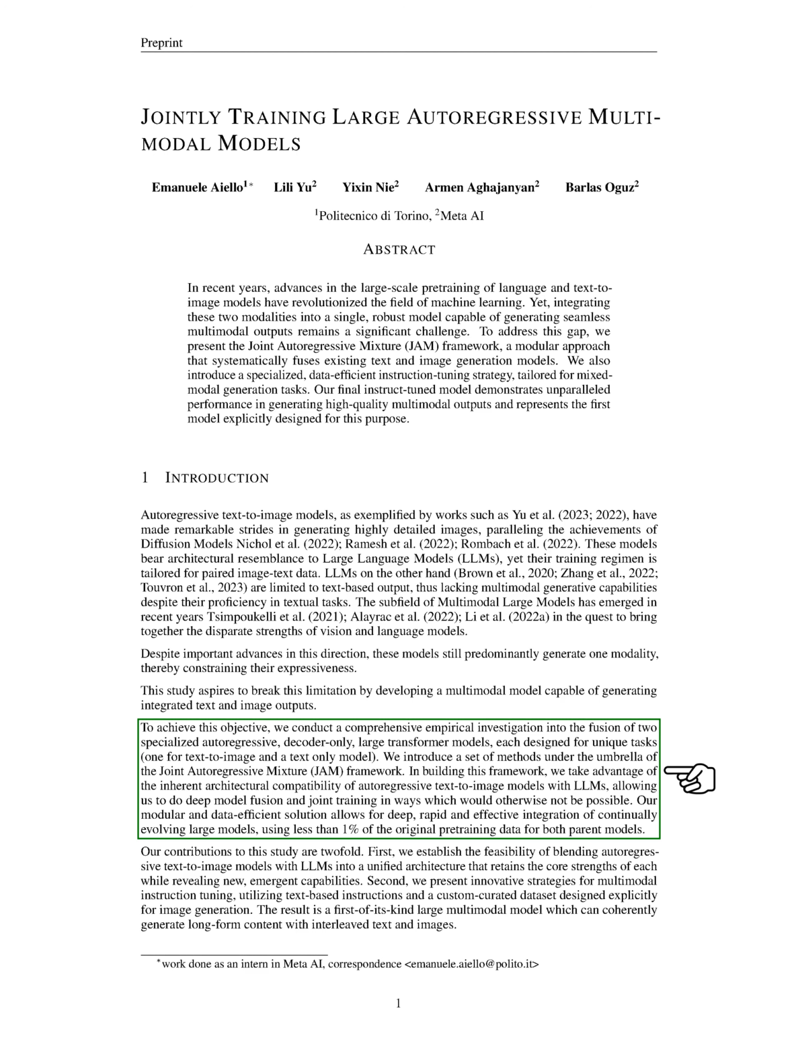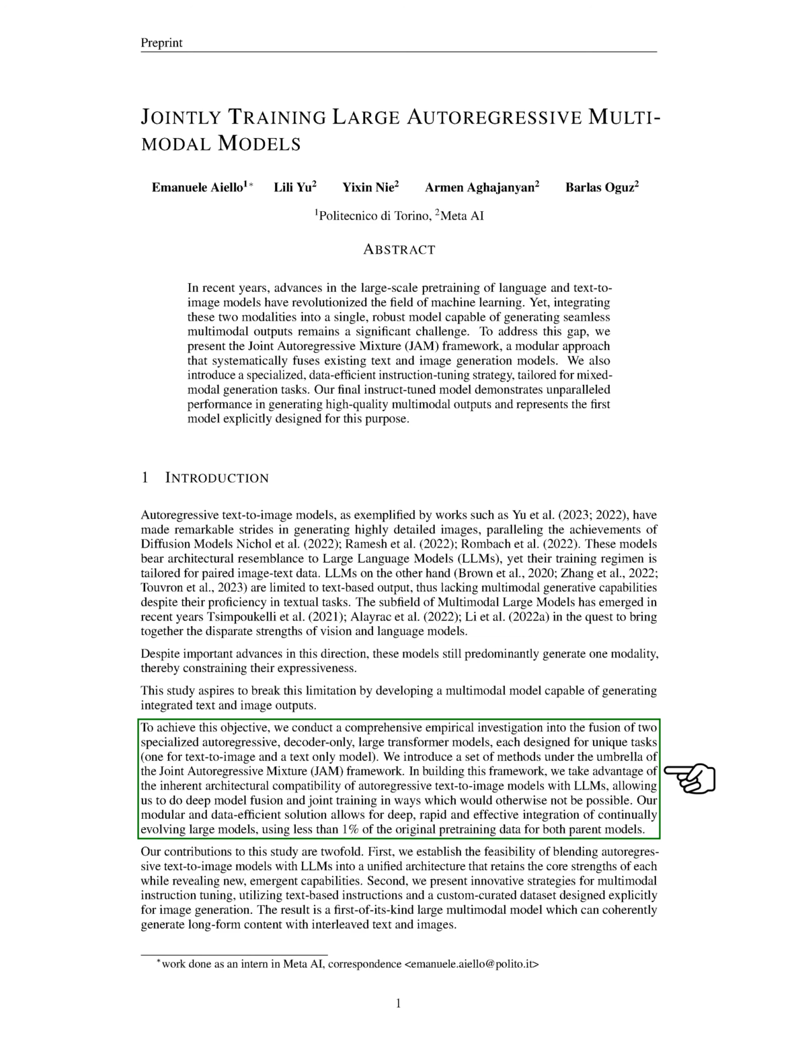To achieve this, we've conducted an extensive empirical investigation into the combination of two specialized autoregressive, decoder-only, large transformer models, each designed for unique tasks, one for text-to-image and a text-only model. We've developed a set of methods under the Joint Autoregressive Mixture (JAM) framework. This framework leverages the architectural compatibility of autoregressive text-to-image models with LLMs, enabling us to deeply fuse and jointly train the models in ways that wouldn't otherwise be possible. Our solution is modular and data efficient, allowing for deep, quick, and effective integration of continually evolving large models, using less than 1% of the original pre-training data for both parent models.